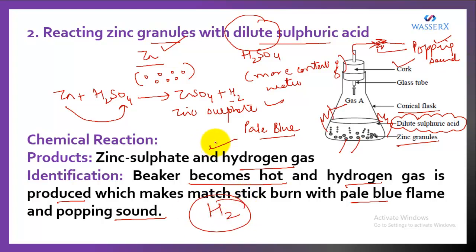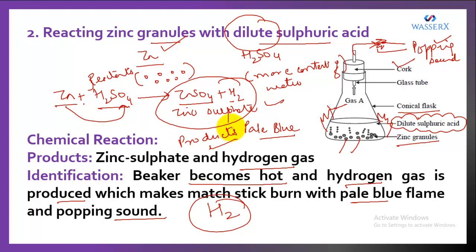In this reaction, the substances that initially react are zinc and sulfuric acid, and they are called reactants. The products which are formed are zinc sulfate and hydrogen gas. So in this case, ZnSO4 and H2 are products. I think you got it, how the reaction between zinc and dilute sulfuric acid takes place.